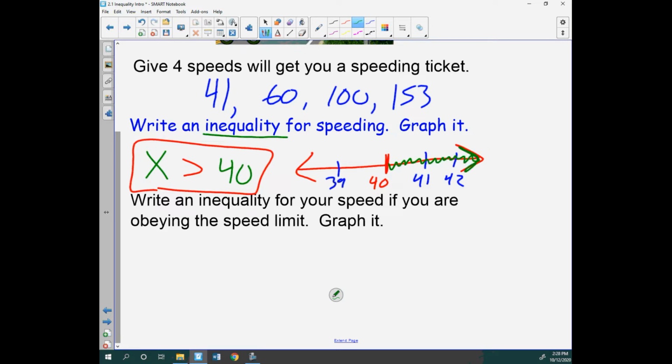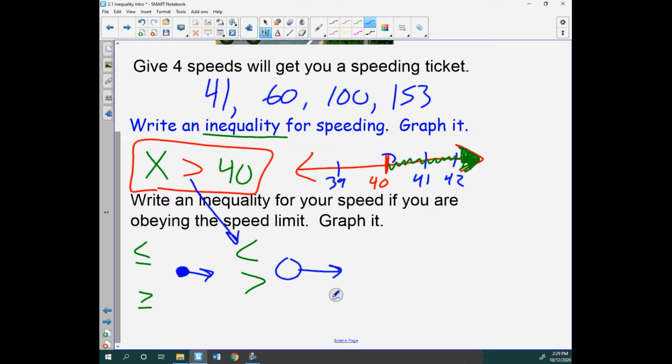So that's how I'm going to shade it, just kind of like that. But there's got to be some sort of circle at 40. The less than and greater than, and the less than or equal to and greater than or equal to, have a certain style of dot. These ones are going to be an open dot that shades a certain way. These ones are going to be a filled in dot that shades a certain way, depending on the numbers for each one. So this one kind of looks like one of those.